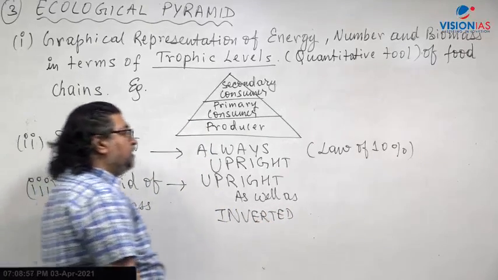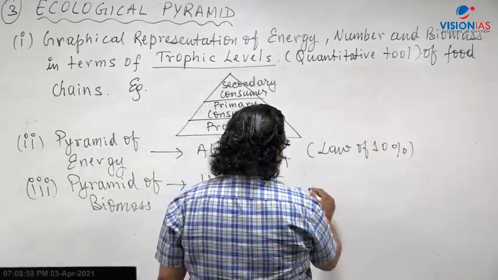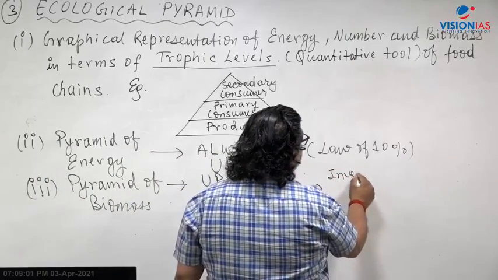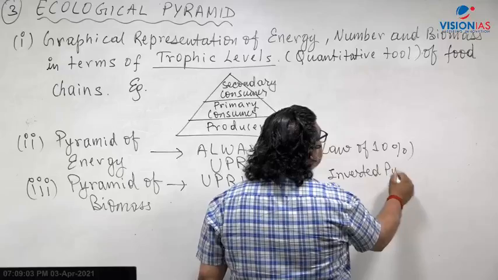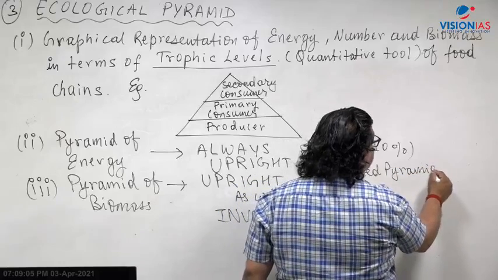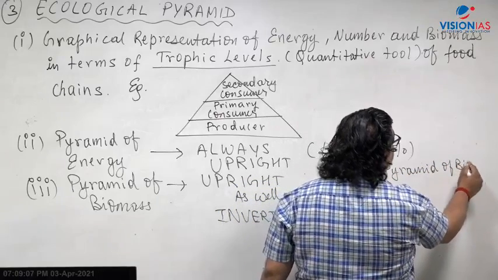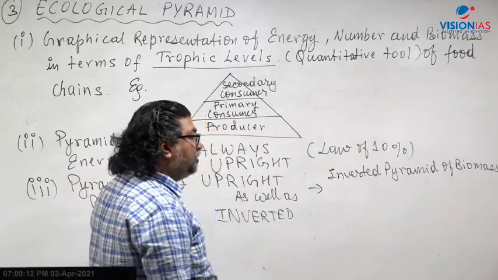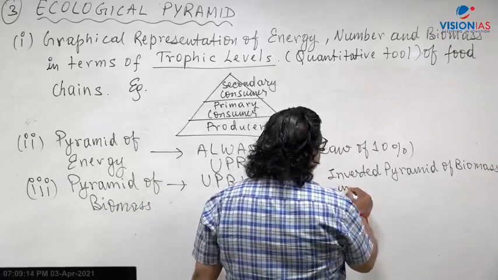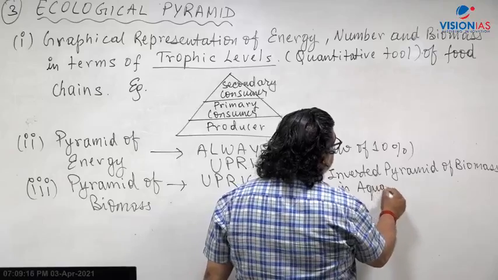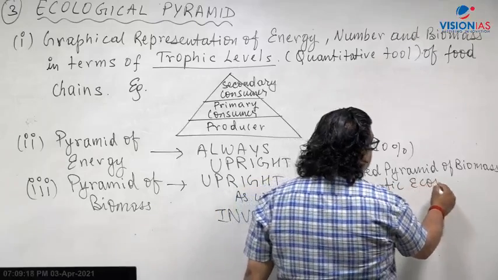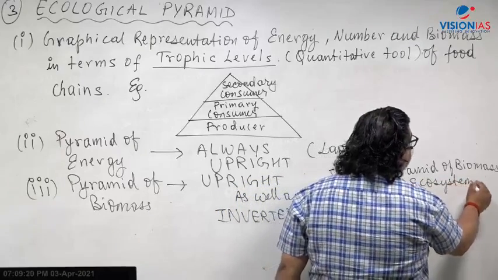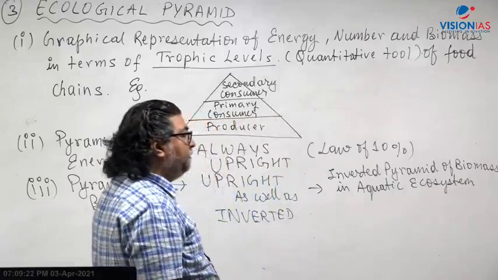Now where you have an inverted pyramid of biomass, which is an exception, it happens in water bodies, in terms of aquatic ecosystem. Inverted pyramid of biomass in aquatic ecosystem. What I have explained through the PowerPoint, I am writing the point there, right?